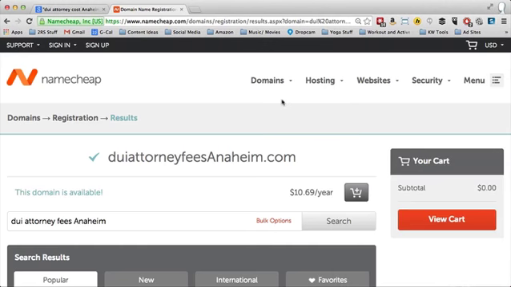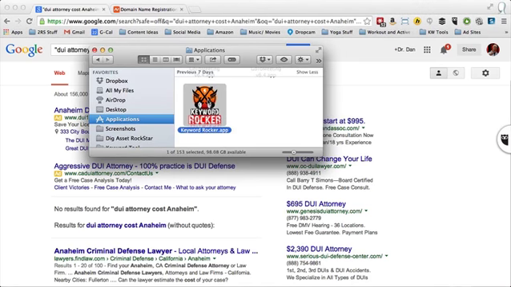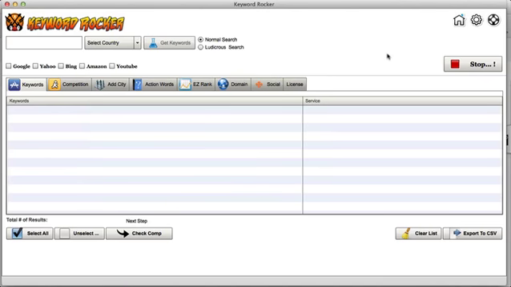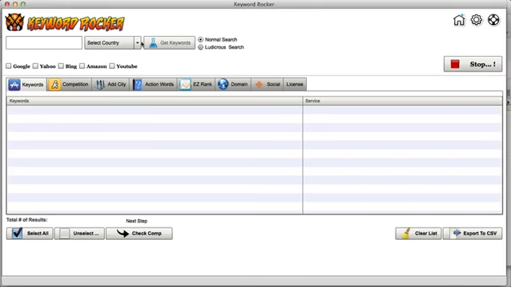So do you guys want to see the new way? Well, I hope you do. Cool. So let me go ahead and I'm going to bring this over here. I'm going to turn on the Keyword Rocker here, get that thing started for us all, right? So you remember I was doing the DUI attorney fees Anaheim, right? Well, all I need to do is take the DUI attorney, because that was my seed word. That's what I started with, right?